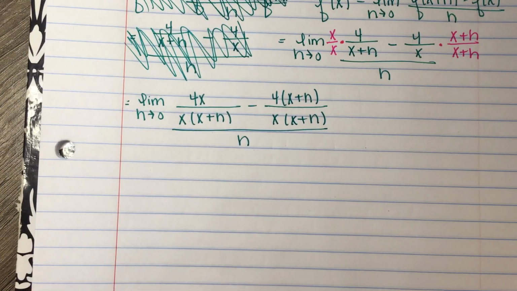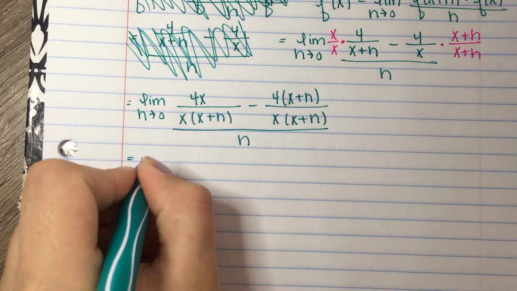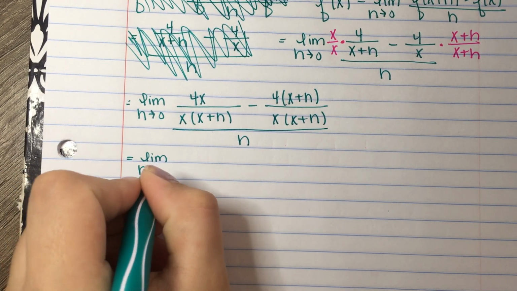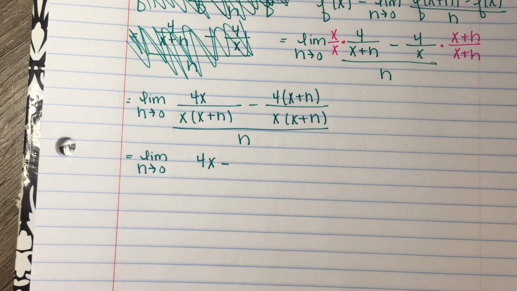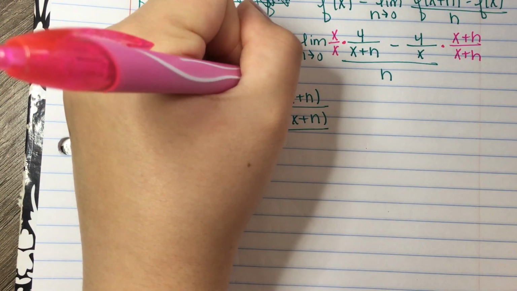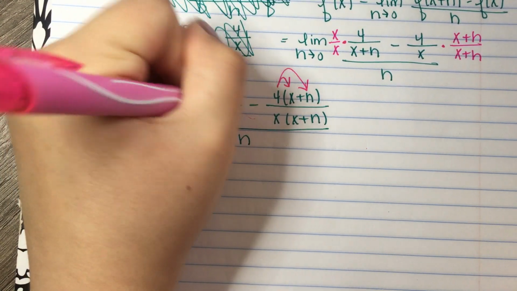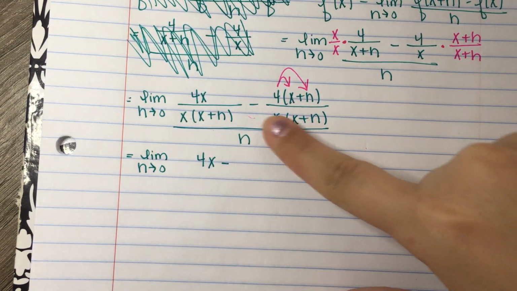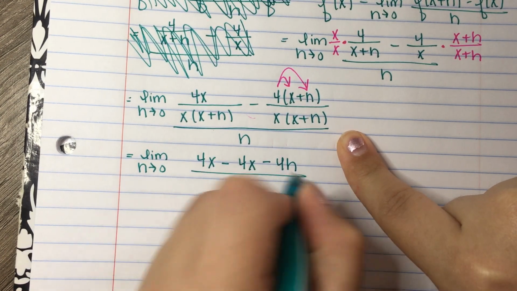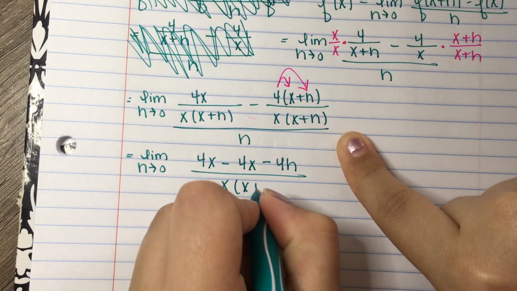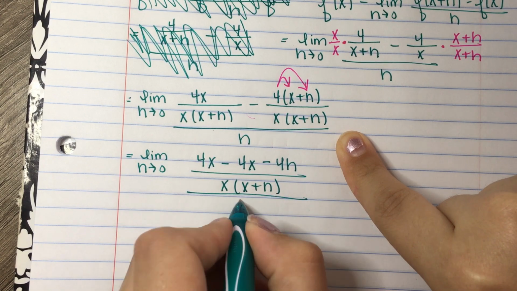And then now I can see up in the numerator, I have the same denominator, which means that I can combine fractions. So I could do 4x minus, and then let's distribute at the same time. Okay, so I can distribute that -4, and I'm going to have minus 4x minus 4h, and then my denominator is x times x plus h, and then that's still over h.